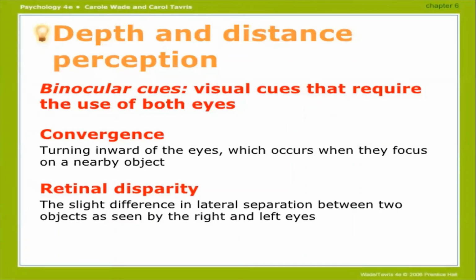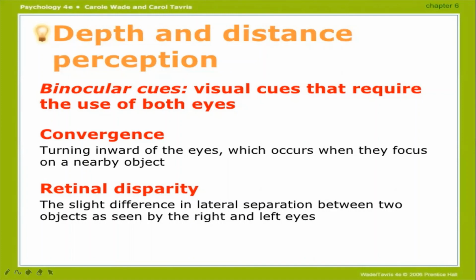Okay, so here we are going to study the depth and distance perception. Binocular cues are those cues in which we use two eyes, in which, for example, what is convergence? Turning inward of the eyes, which occurs when they focus on a nearby object. When we are going to focus on a nearby object, we turn our eyes inward, or we converge our eyes, because we are going to focus on a nearby object. But if an object is far away, we will diverge our eyes. We will open our eyes to expand our eyes or pupil to watch the object which is at a distance.